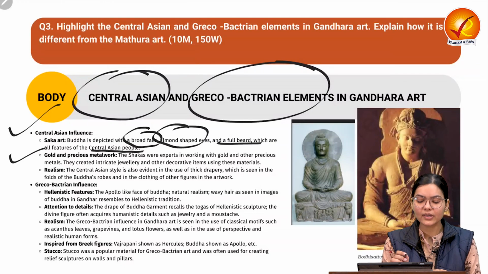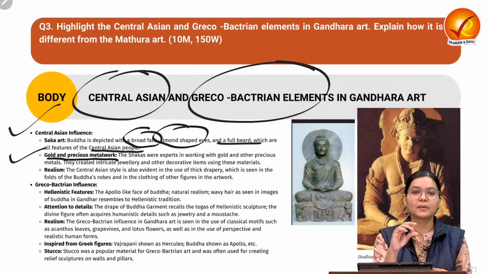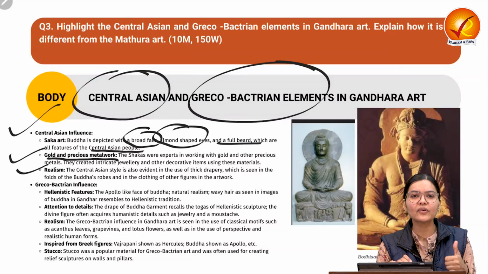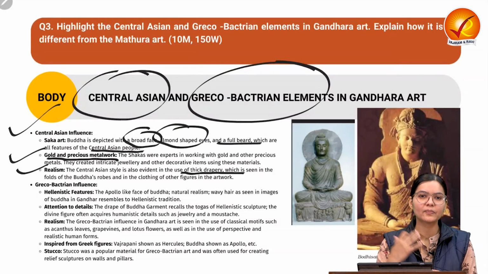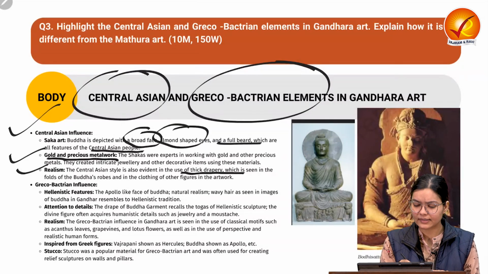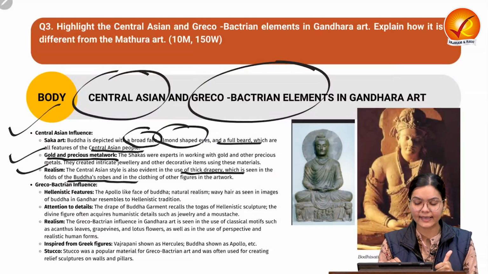Also, these Central Asian people were good with gold and precious metal work. That is why, in the work of the Buddha, we can find this detailing provided. Also, these figures have realism. We can find thick drapery, the robe which is worn by the Buddha in the picture. Also, we can see the Buddha's robes and the folds have been provided in a detailed manner.